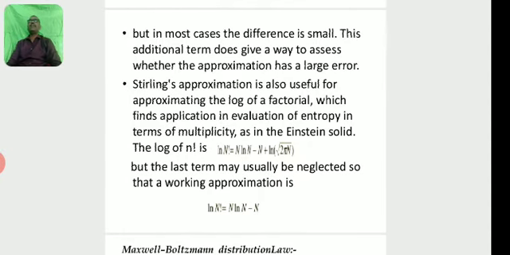The log of n! is log n! = n log n - n + log of √(2πn). But the last term may usually be neglected, so that a working approximation is log n! = n log n - n.